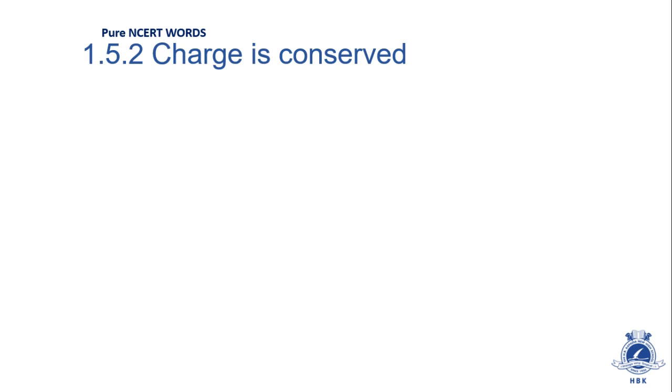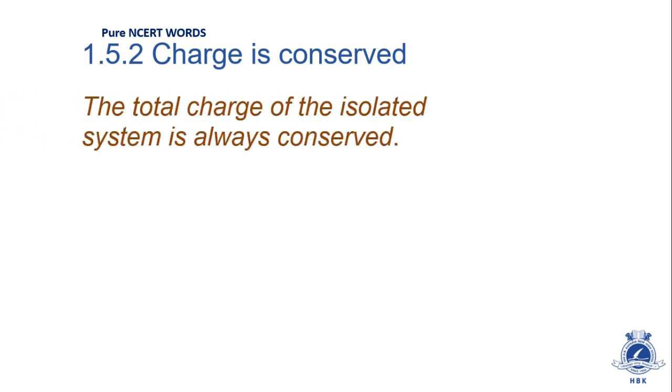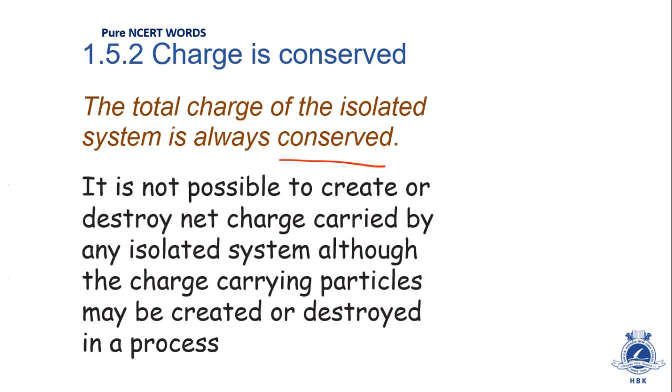1.5.2 says that charge is conserved. Charge is conserved means whenever there is an isolated system, the total charge of an isolated system remains constant. If we can isolate a system electrically, in that case the total charge will remain constant. The total charge of an isolated system is always conserved. Further, it is not possible to create or destroy the net charge carried by an isolated system.